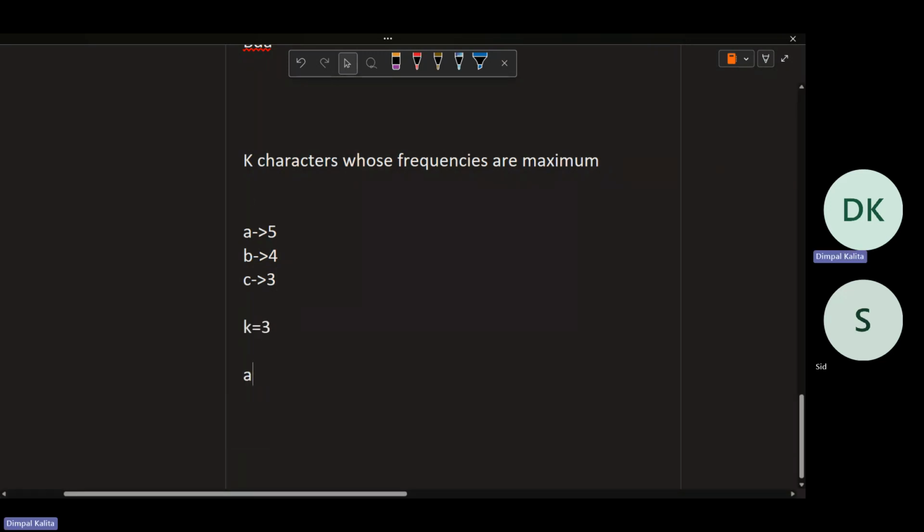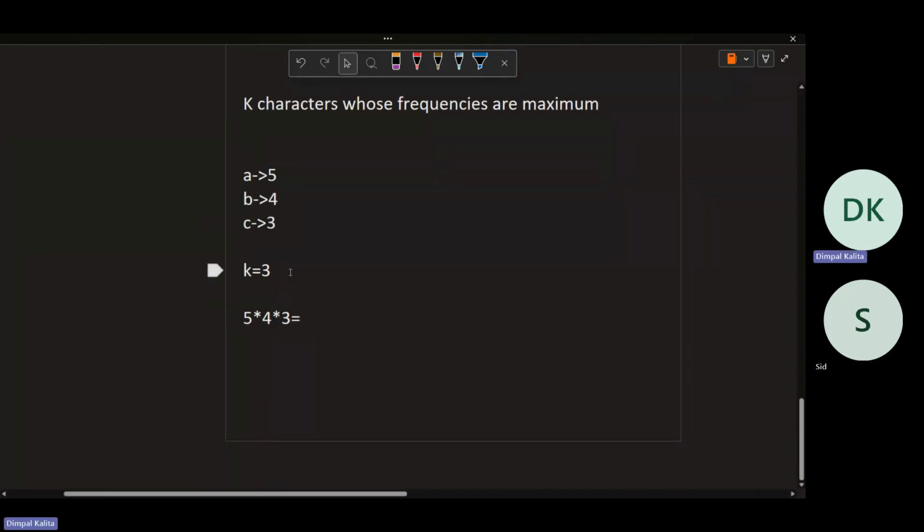I always have to take A, B and C. I can choose one A from 5, one B from 4, and one C from 3. The answer will be 5 into 4 into 3.